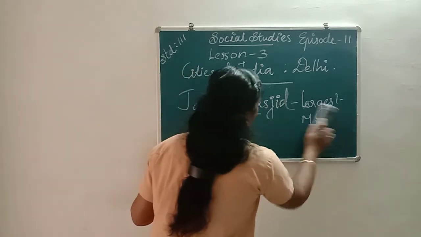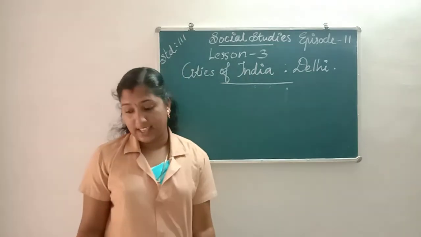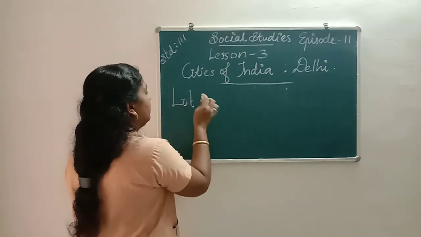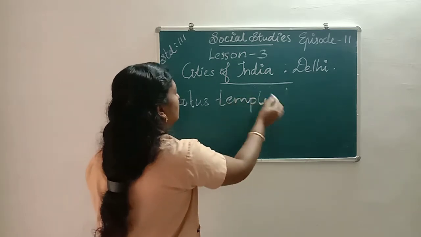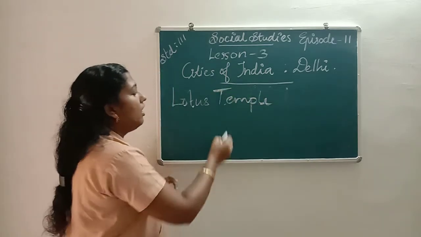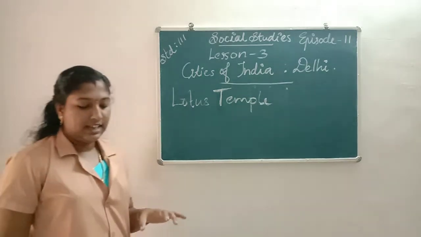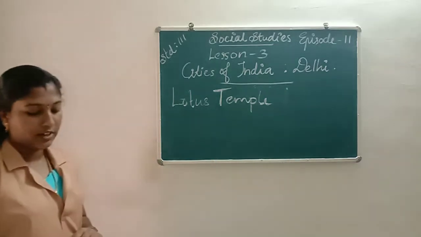Okay, next we learn about Lotus Temple. Lotus Temple is also one of the monuments of Delhi. The Lotus Temple is the Baha'i house of worship.